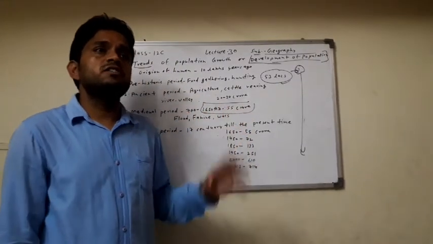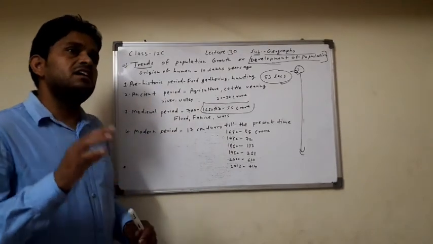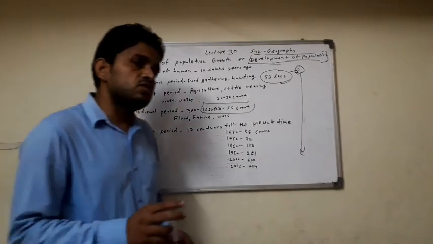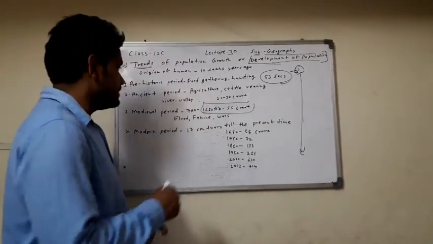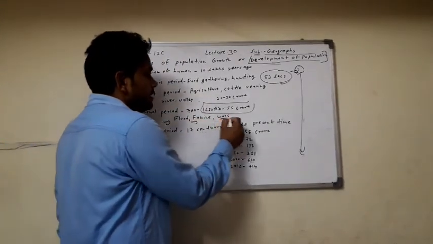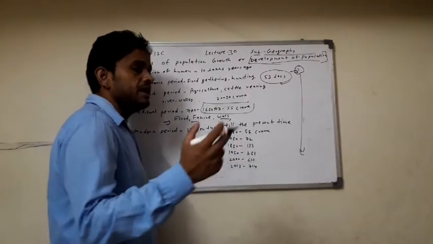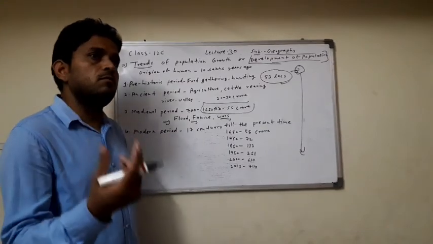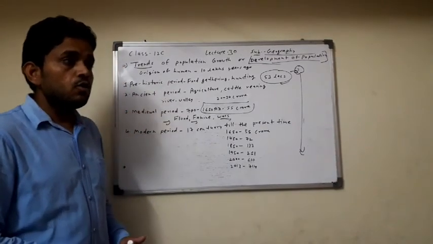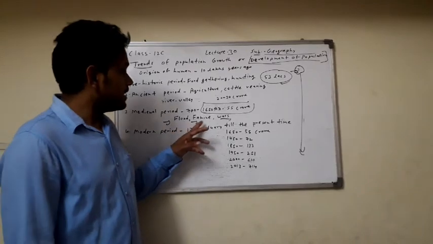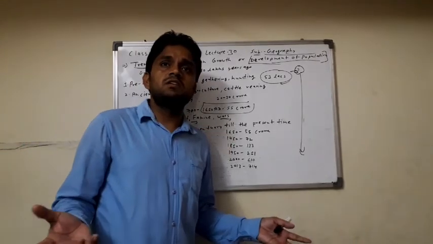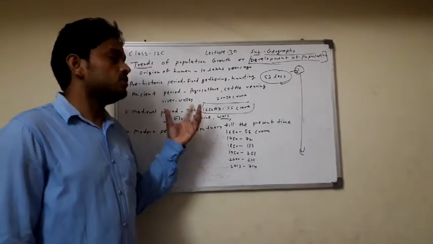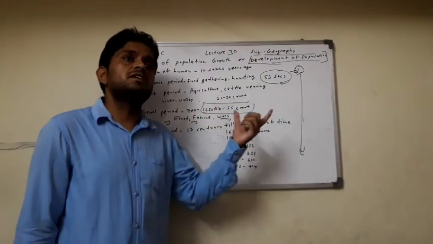The main reason for this is that the death rate was high. What was the reason for the high death rate in this period? Flood, drought, famine, and wars. In famine and drought many people died, and in wars many soldiers died. So the population of the world also did not increase much.